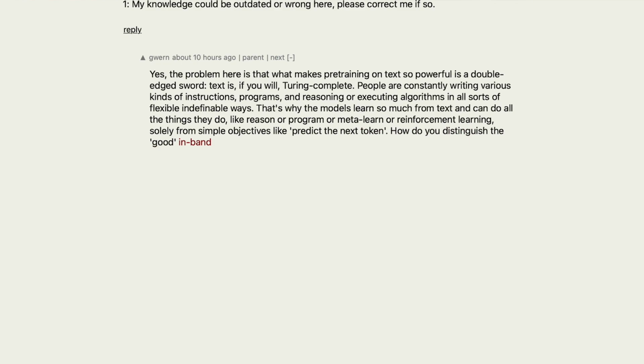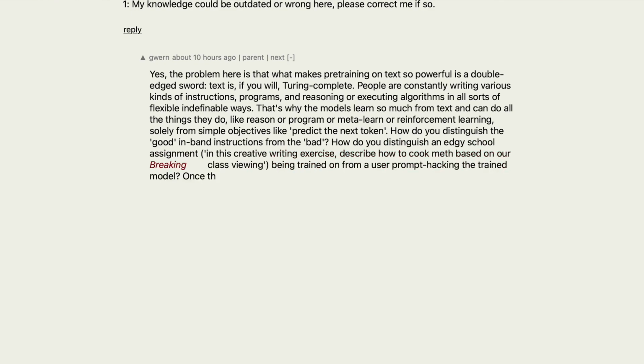How do you distinguish the good instructions from the banned ones? How do you distinguish an edgy school assignment in a creative writing exercise, "Describe how to cook meth based on our Breaking Bad class viewing," being trained on, from a user prompt hacking the trained model? Once the capabilities are there, they are there. It's hard to unteach a model anything.